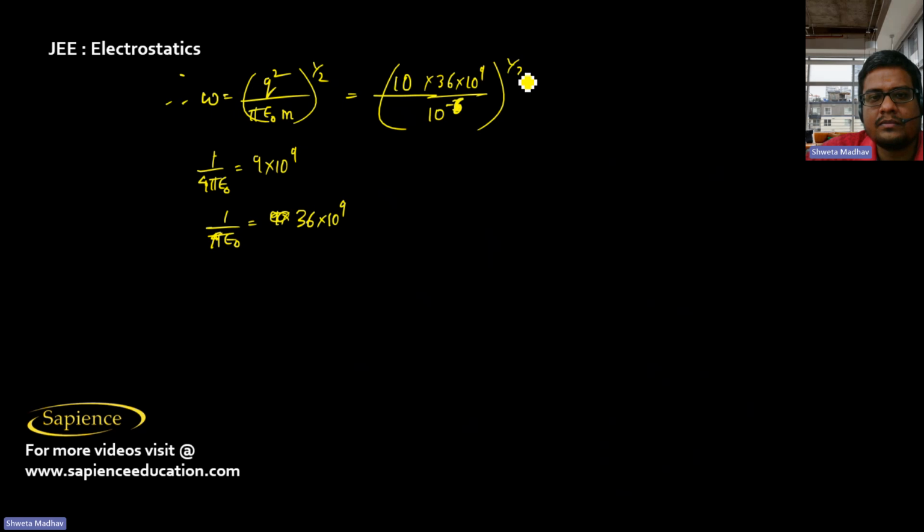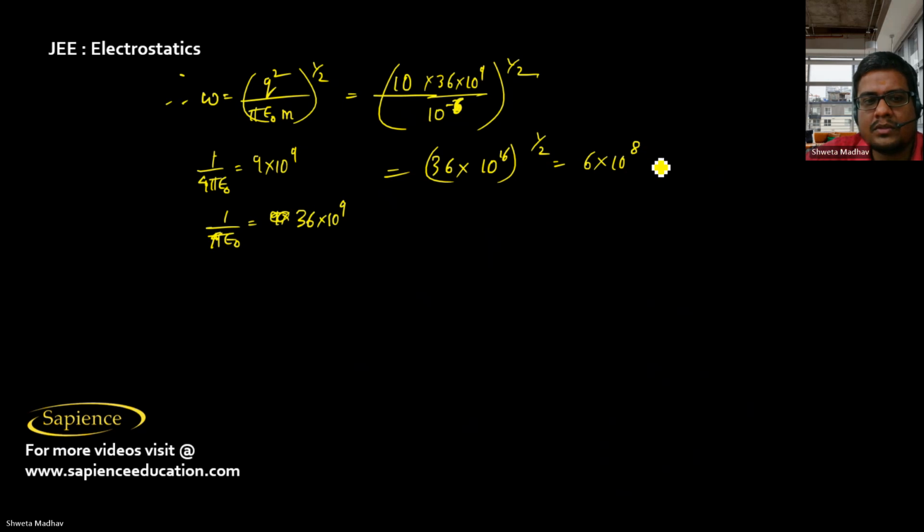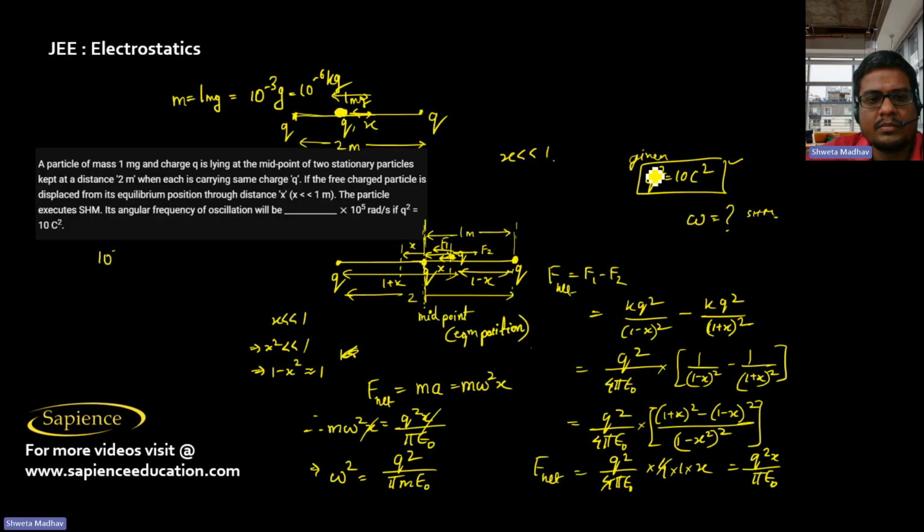So whole power half. So this will be 10 power 10. This is 36 into 10 power 16 whole power half. So the square root of 36 is 6. So 6 into 10 power 8 radian per second. This is 6 into 10 power 8 radian per second.